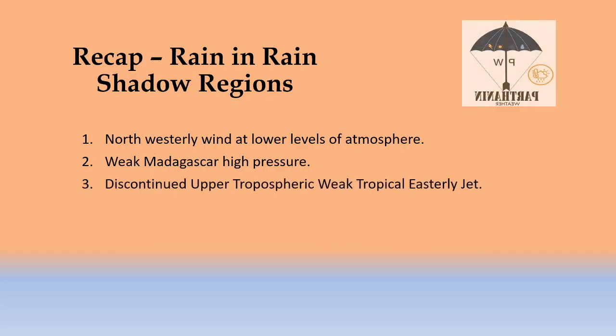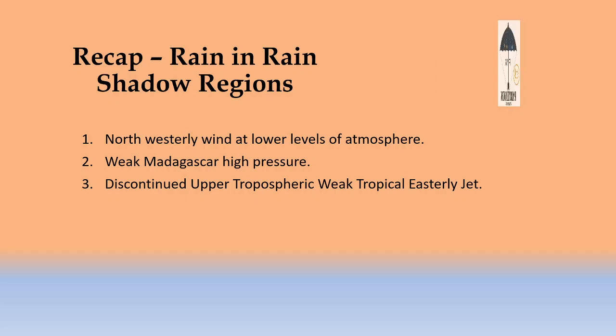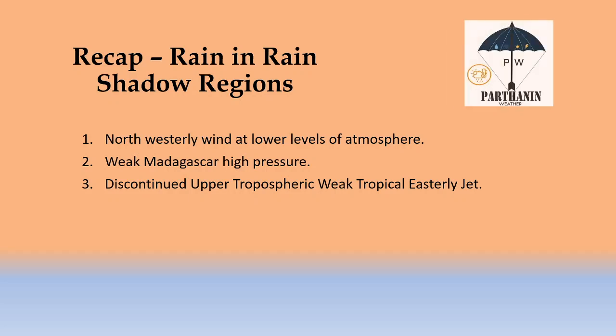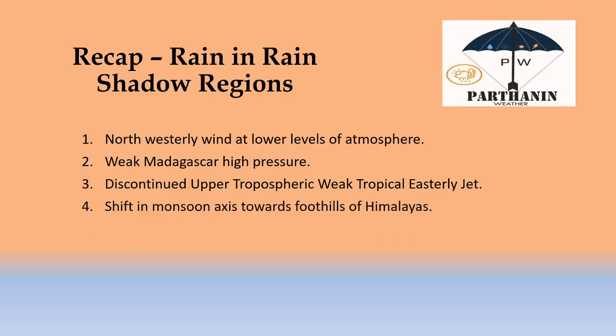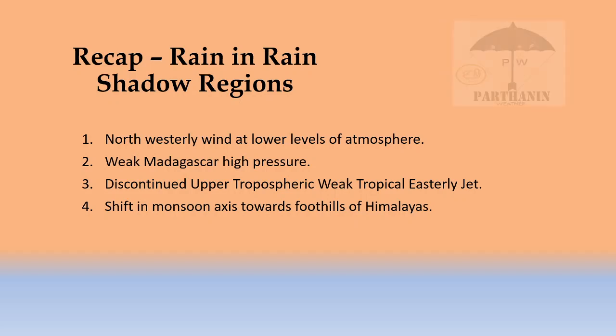Discontinued upper tropospheric tropical easterly jet, that is above 8 kilometer above sea level, the easterly wind should be weak and discontinued. Shift in monsoon axis towards foothills of Himalayas. When there is a northwesterly wind, we ourselves can see that the axis is going towards the foothills of Himalayas.